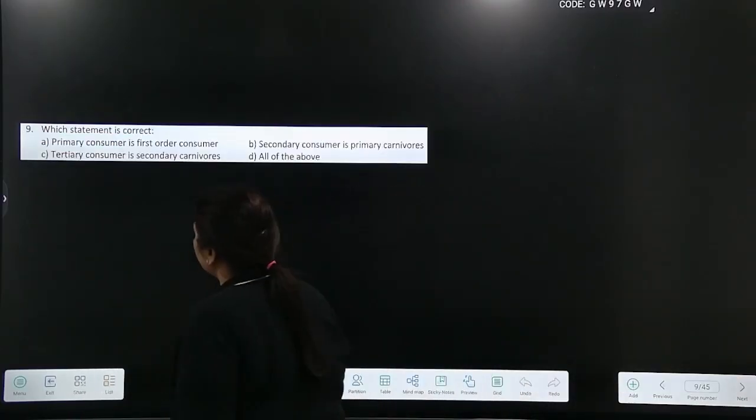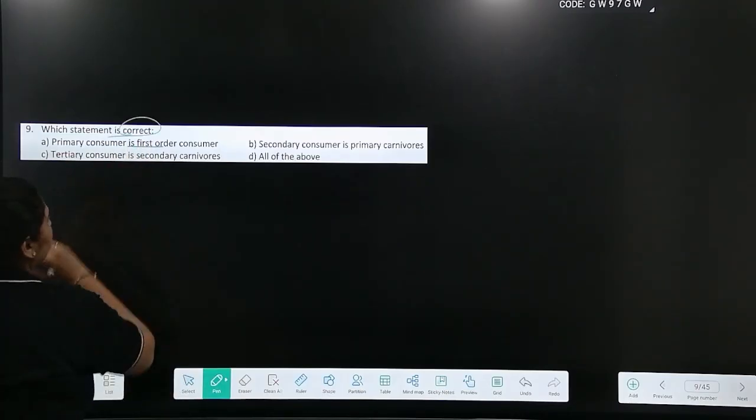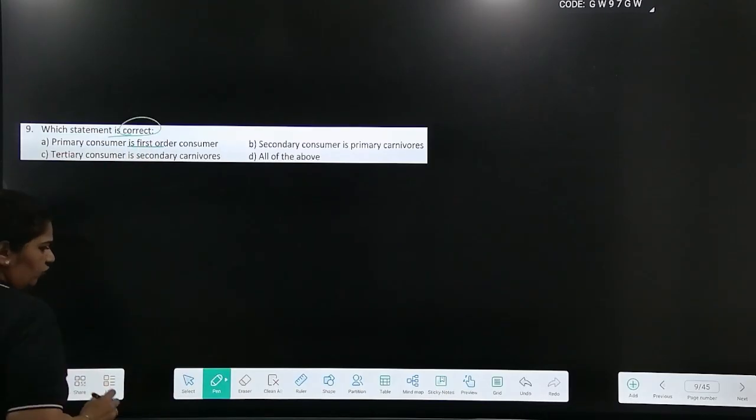Next question, which statement is correct? Primary consumers are first order consumers. Let's look at this over and over again.